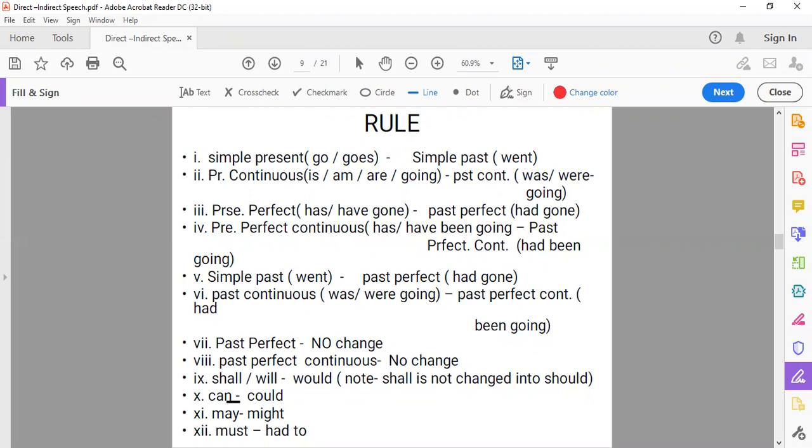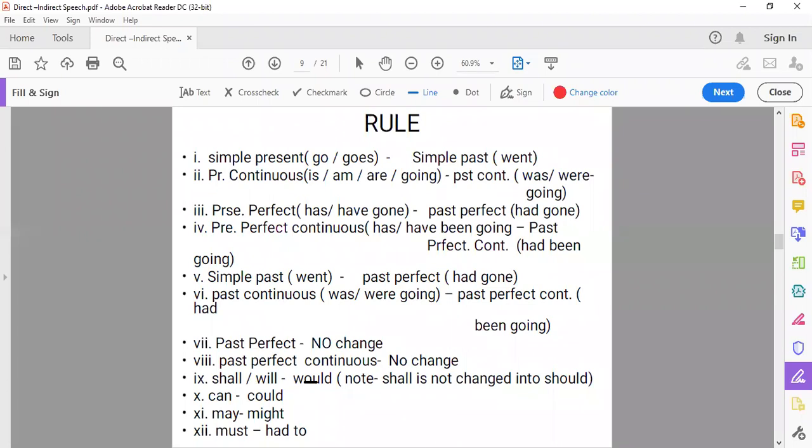The same coming to the next model forms. This will be for all the future tenses, all the forms of the future tense, will or shall: future indefinite, continuous, perfect, and perfect continuous. In all the four forms, we use will or shall plus other helping verbs and the main verbs. We are not to change any other thing except will or